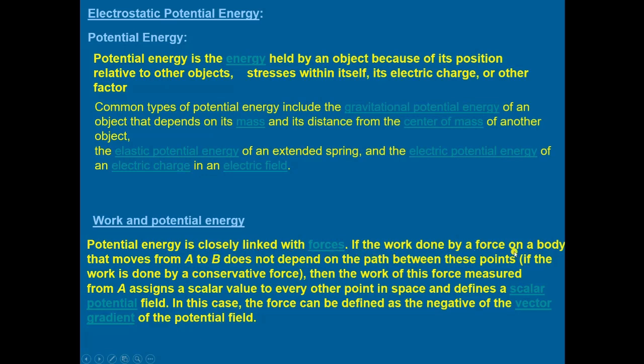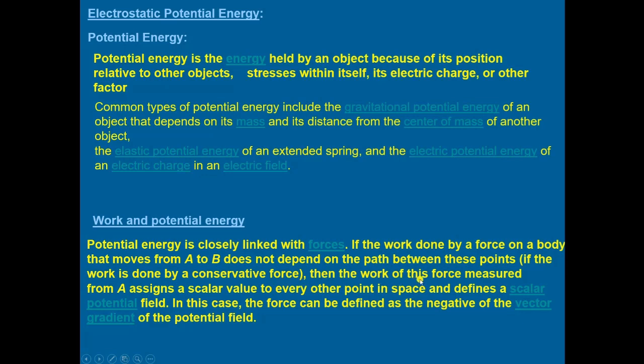If work done by a force on a body that moves from A to B does not depend upon the path between these points, the force by which the work is done is a conservative force.